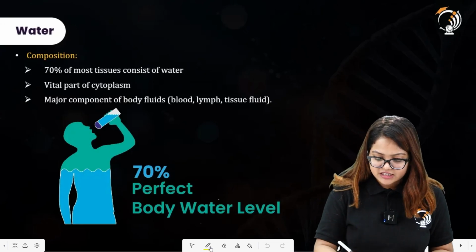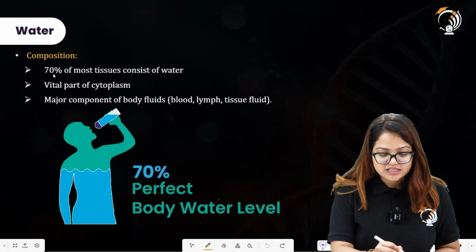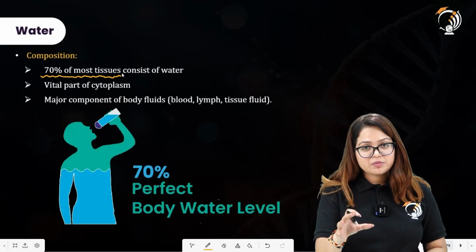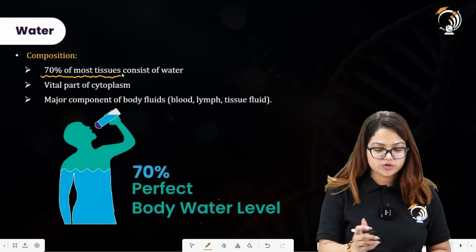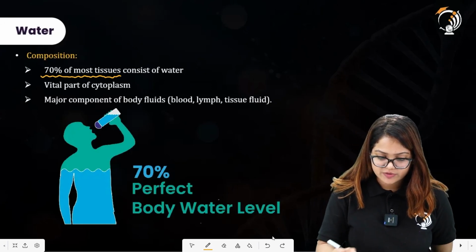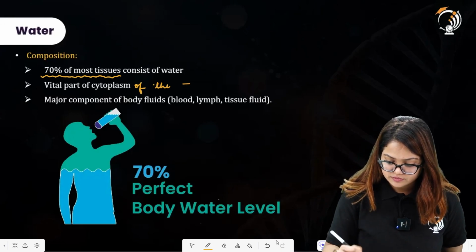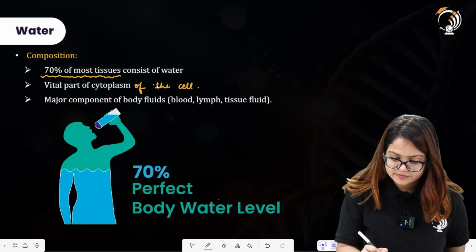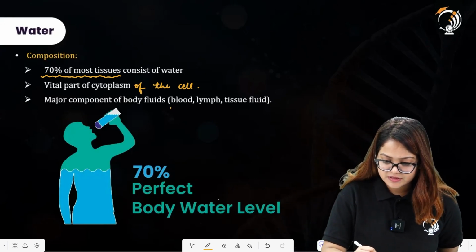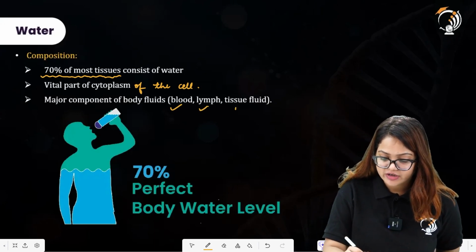As we have already discussed about water, 70% of most tissues consist of water, because a cell has 70% of its volume occupied by water. Vital part of the cytoplasm of the cell. Major component of the body fluids, that is, it helps to provide a good composition for blood, lymph, tissue fluid as well.